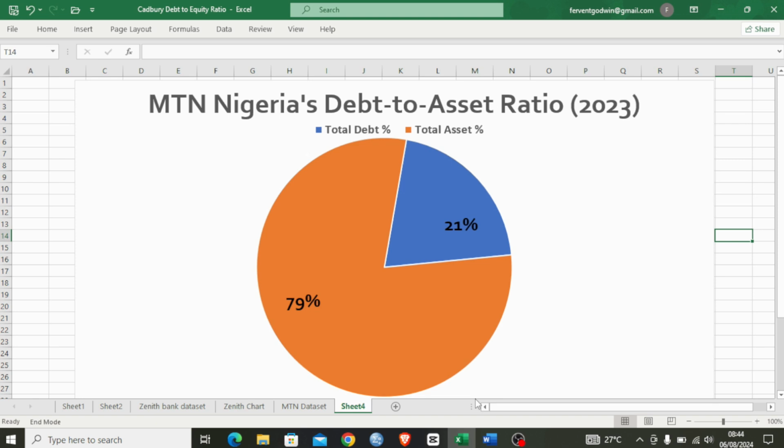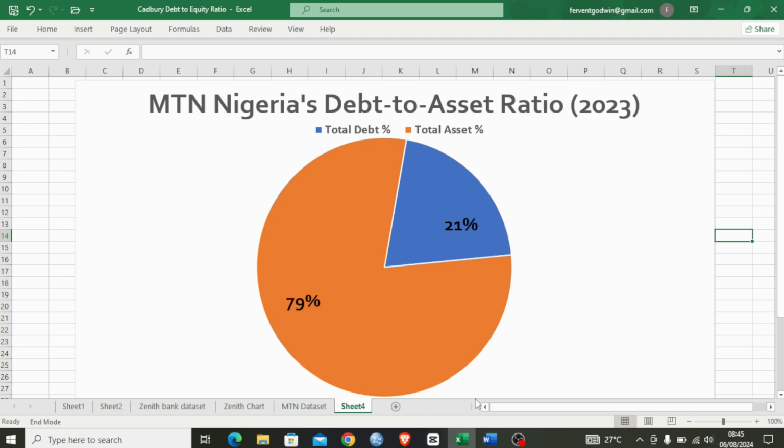So today we'll be diving into the debt to asset ratio of MTN Nigeria in 2023. So first of all, we would like to know what is a debt to equity ratio. So debt to equity ratio, which in some cases can be referred to as debt to total asset ratio, debt to asset ratio rather. So this ratio actually indicates the proportion of a company's assets financed by debt.